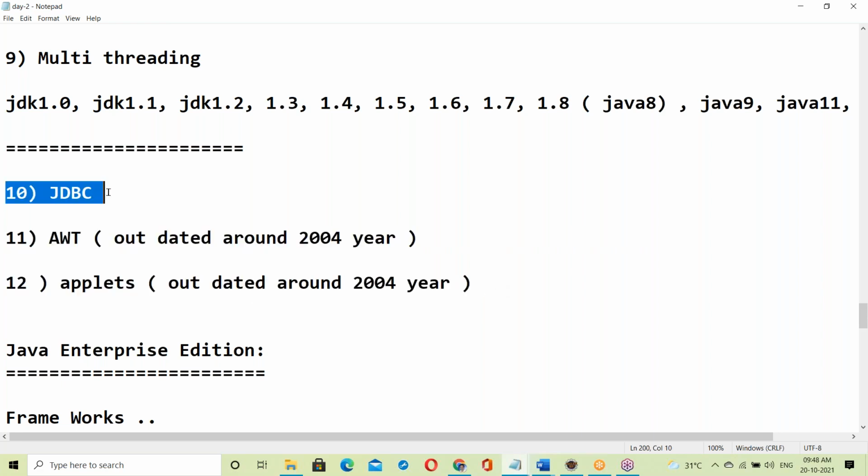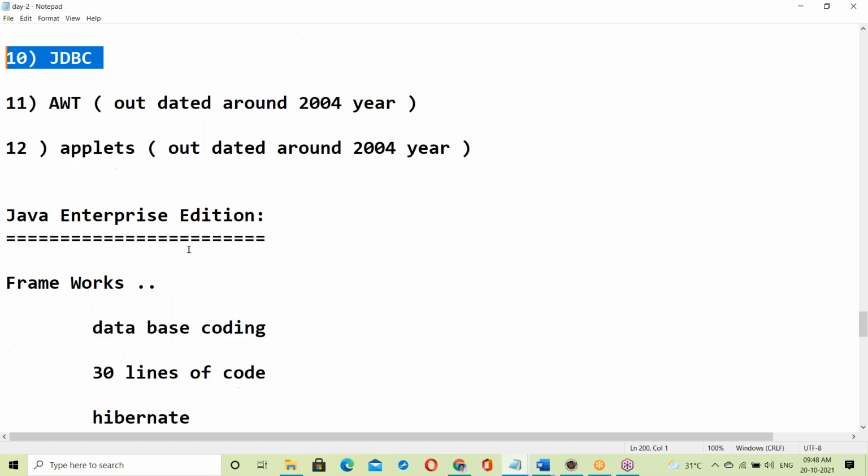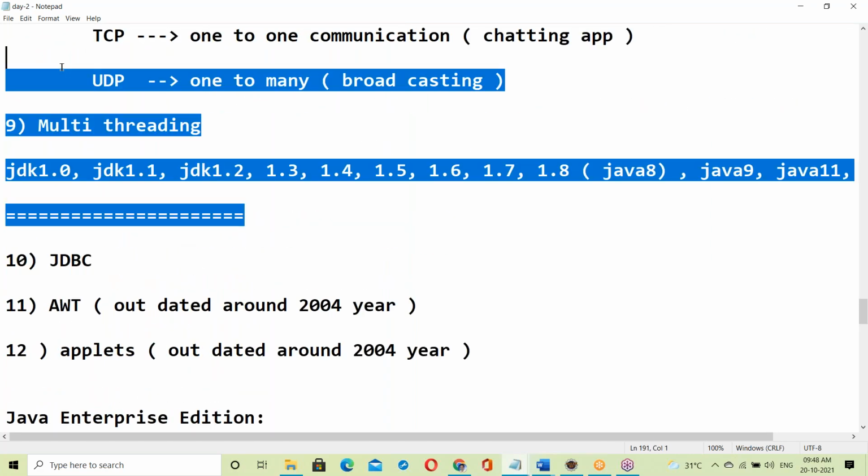JDBC, Java Database Connectivity, comes under advanced Java. It's not our syllabus. It's a big topic. JDBC alone requires around 40 to 45 days. So these are our SE syllabus.